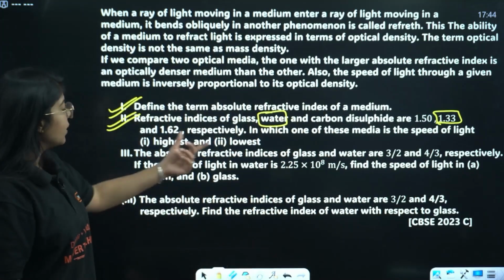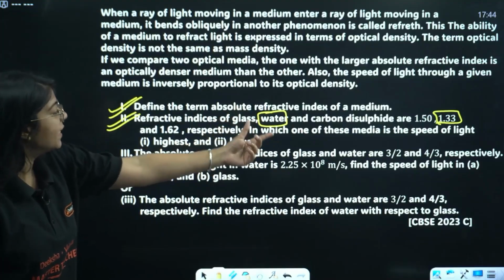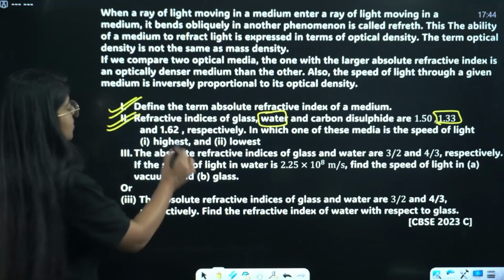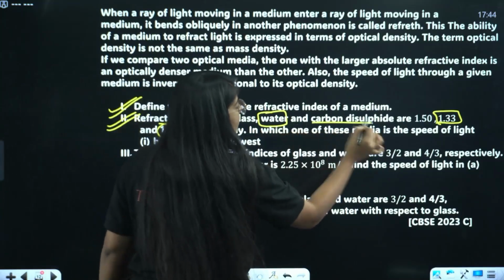Done. And speed of light is lowest in a medium which has the highest refractive index. Highest refractive index is 1.62, that is of carbon disulfide.